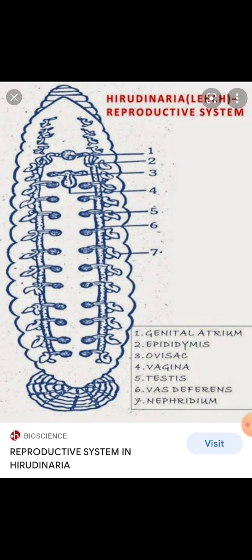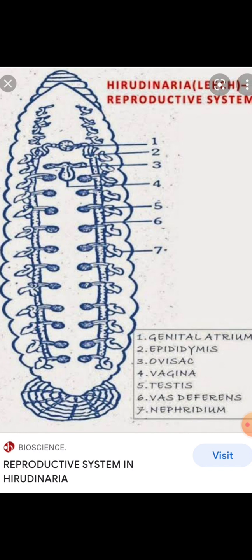In my slide here, in Hirudinaria granulosa, the male reproductive system has the following parts.